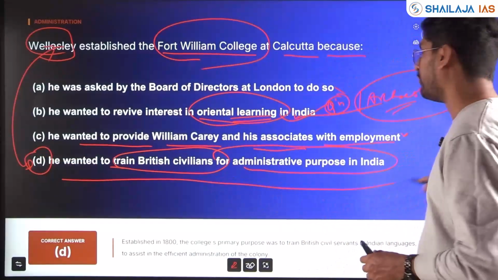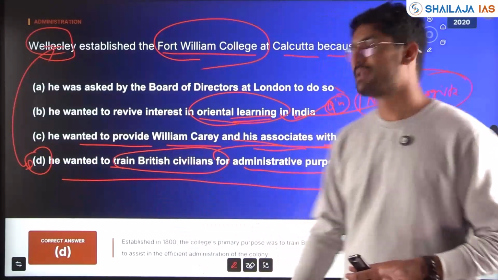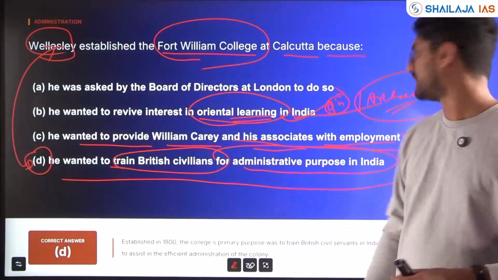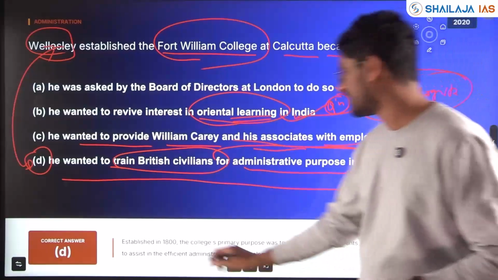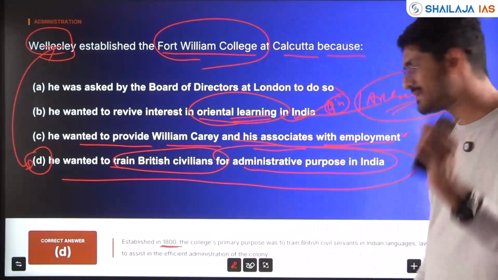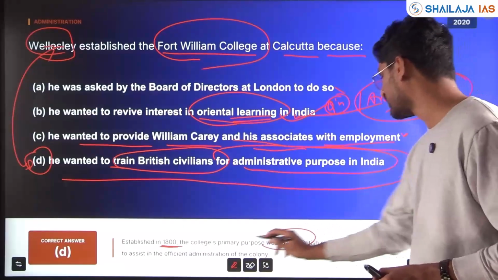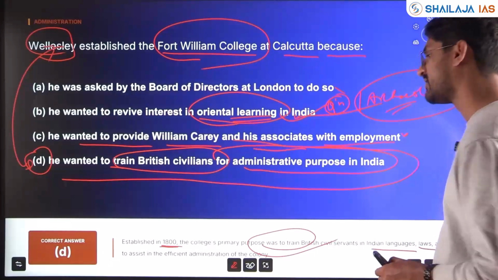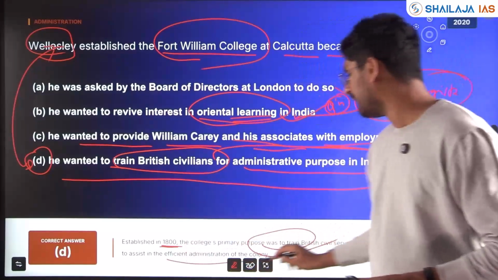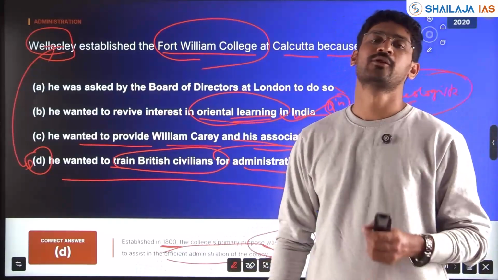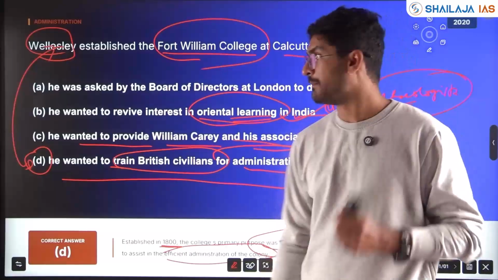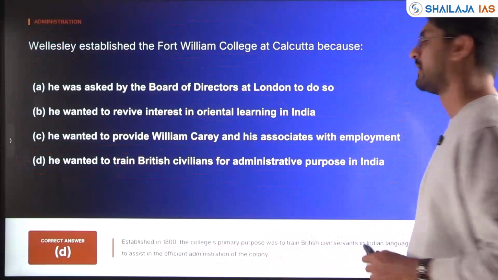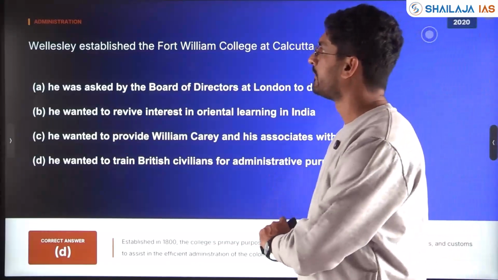He wanted to train the British civil servants for administrative purposes in India. Established in 1800, the college's primary purpose was to train British civil servants in Indian languages, law and customs, and to assist in the efficient administration of colonial India. Clear, my friends? So we'll go to the next question.